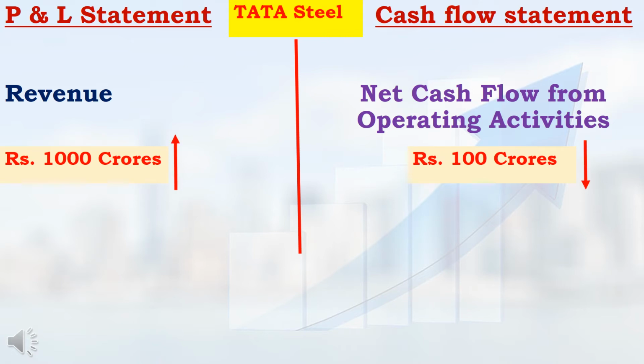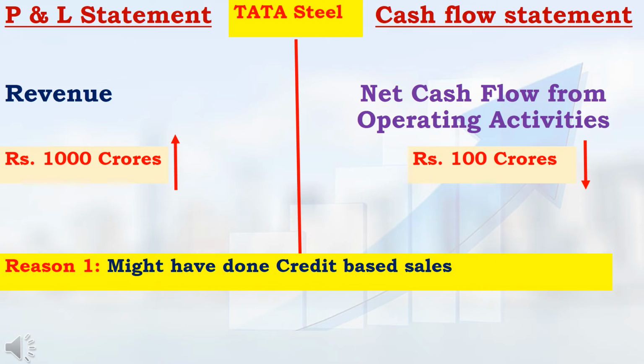In this example, Tata Steel's revenue was 1000 crore rupees, but Tata Steel had received only 100 crore rupees cash and cash equivalent from their core business. That is the meaning of this. Here, revenue is more, but Tata Steel had actually received less amount from their core business. What might be the reason? Tata Steel might have done the sales on credit basis, so from customers, Tata Steel might not have received cash.